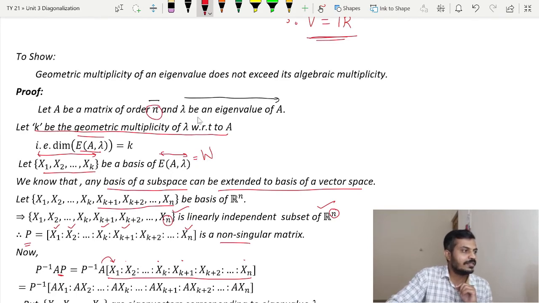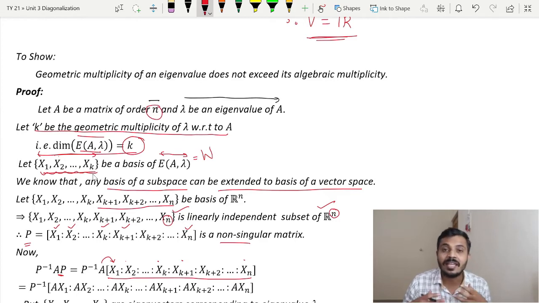We are saying that the dimension of the eigenspace is k over here. What does it mean? Remember, the basis of the eigenspace gives us the eigenvectors. So whatever these x1, x2, xk are, they are eigenvectors, but corresponding to which eigenvalue? Remember, this is the eigenspace of which eigenvalue? Lambda. Therefore these are the eigenvectors corresponding to eigenvalue lambda.